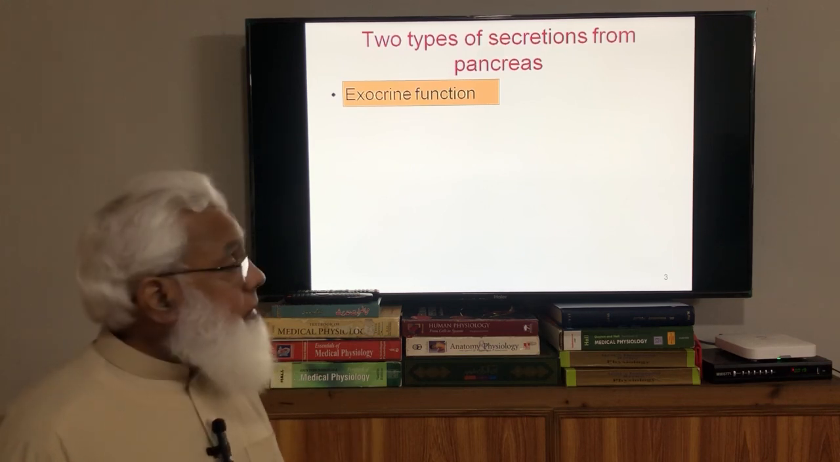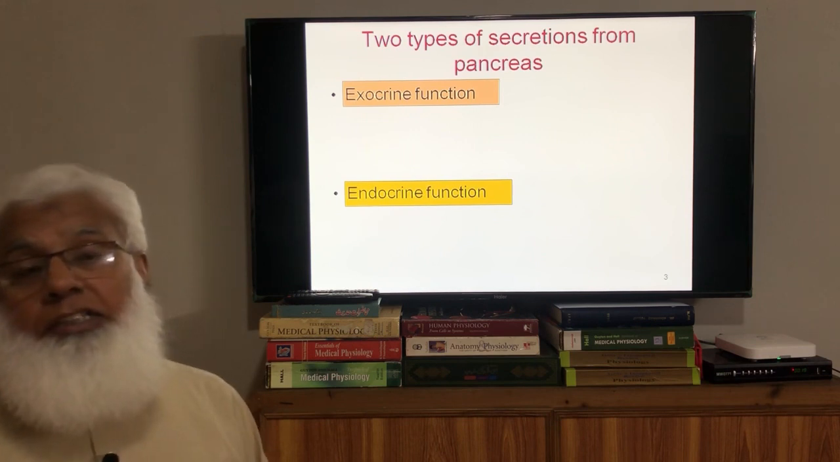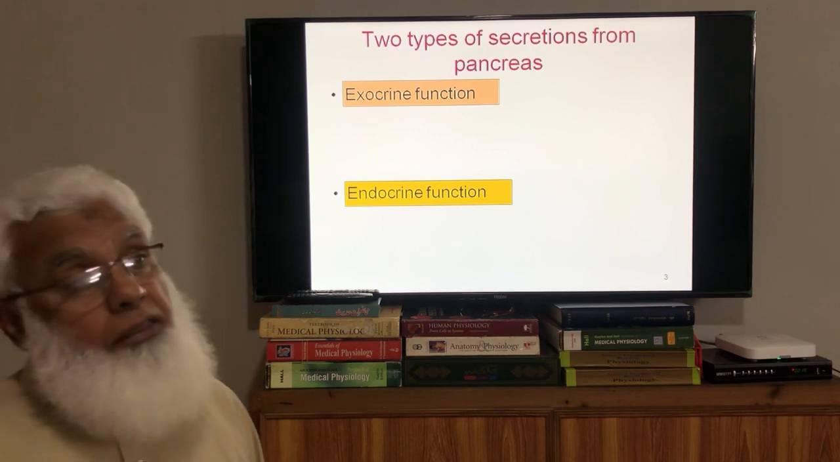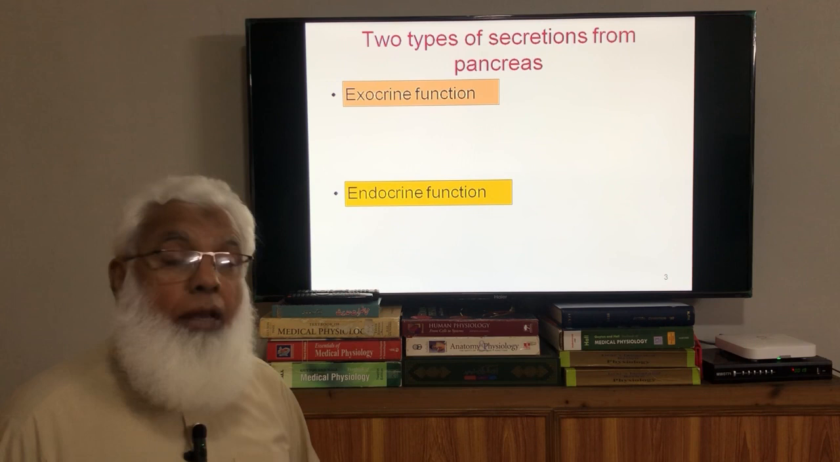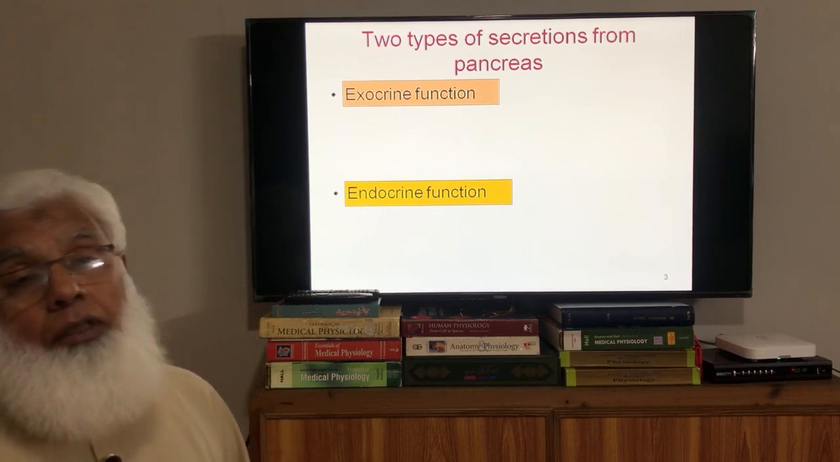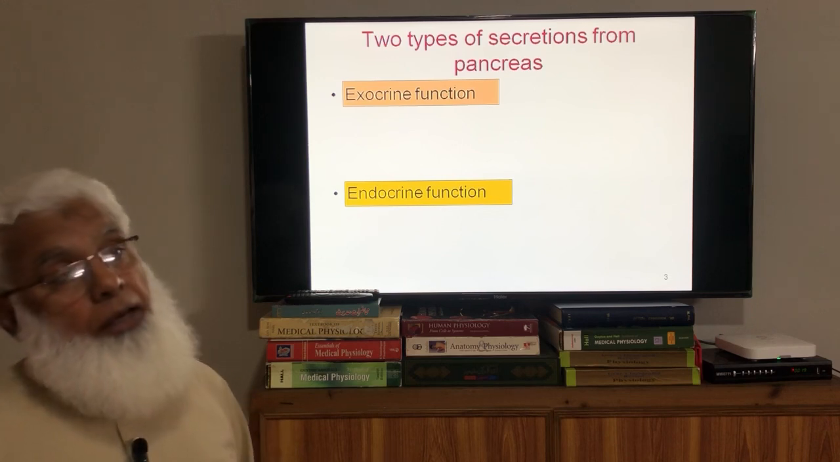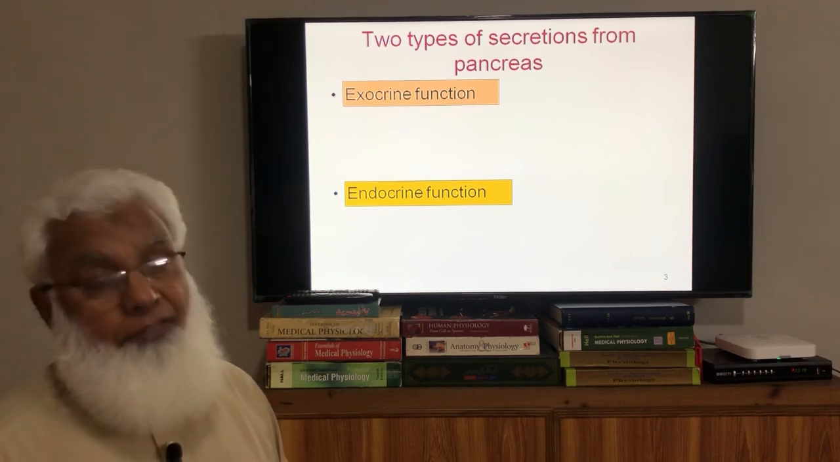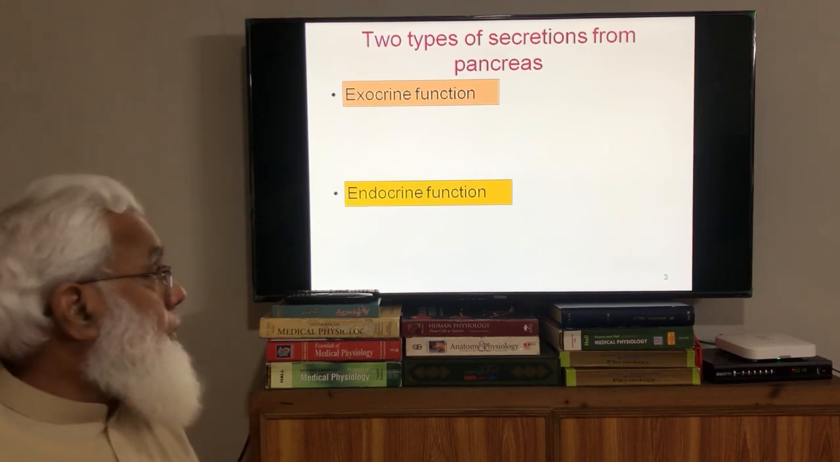But it has endocrine functions as well. That is, it also produces hormones which are not secreted into the pancreatic juice. They are absorbed into the blood. So they are hormones. They have general metabolic effects throughout the body. We are going to talk about that.